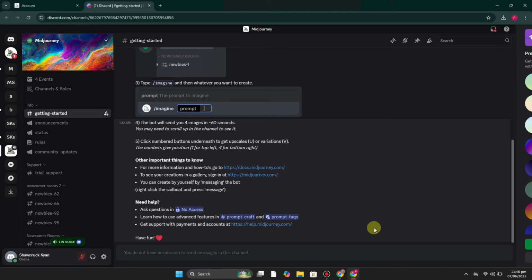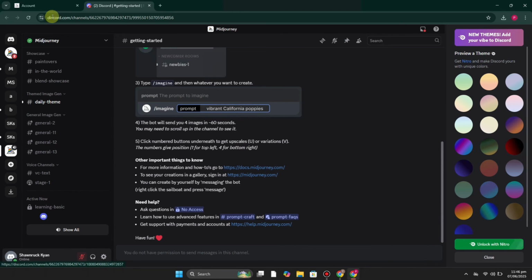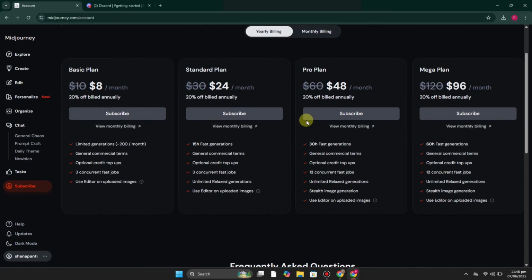Then we also have some limitations, like you cannot train custom models or make structural edits. There's no canvas, no negative prompts, and no real customization beyond text input and a few basic settings. Other than that, if we talk about its pricing, then it has different plans. Once you get to its website, it has four plans like $8, $24, $48, and $96 per month. They all come with different sorts of benefits, so you can check them out, and whichever you find the most useful one, you can just simply choose that.